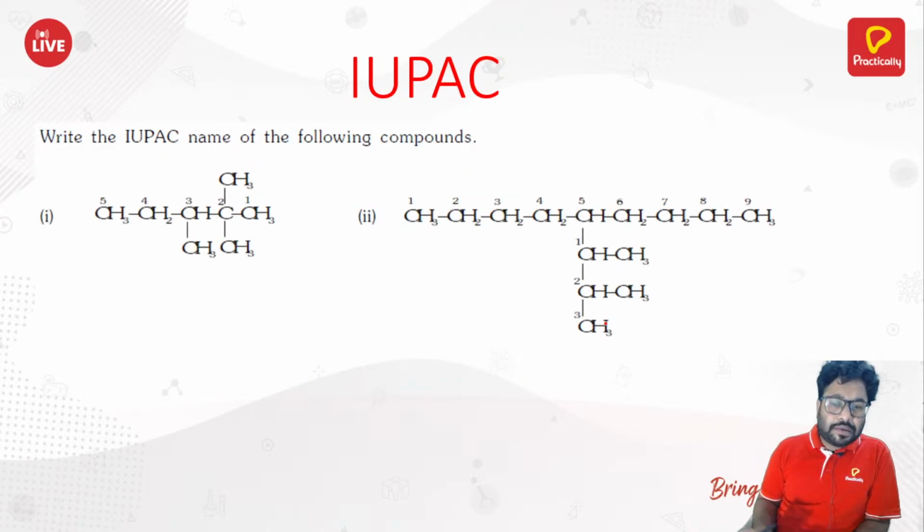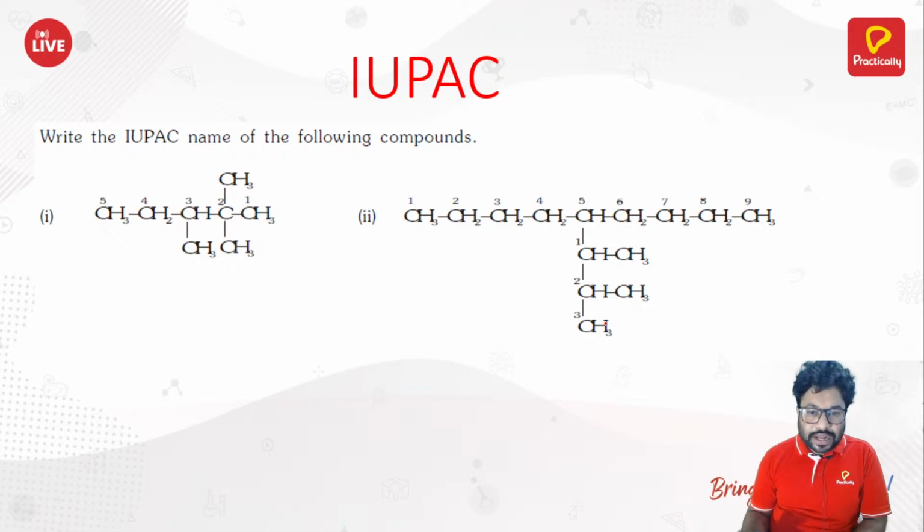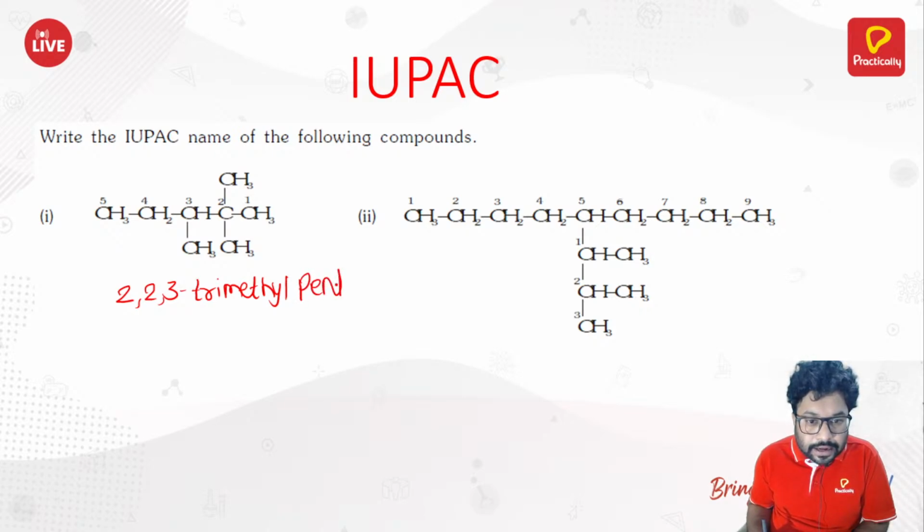What are the IUPAC names of the following compounds? Now again look at this compound. I deliberately put the numbering there so that you could understand. See the numbering 1, 2, 3, 4, 5. On the second carbon you got 2 methyl groups, and on the third you got 1 more methyl. So how do you write the name of this compound? 2, 2, 3 trimethyl pentane, right? That's how you write the name of this compound.